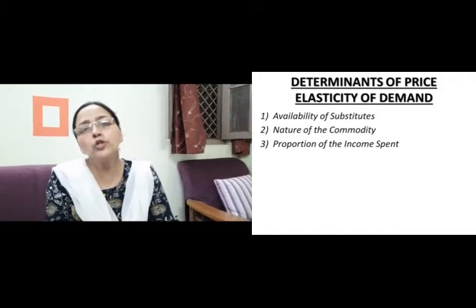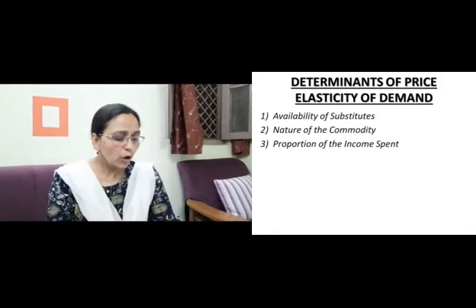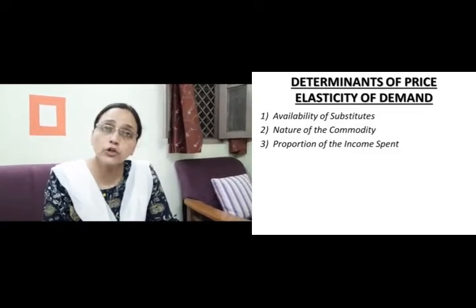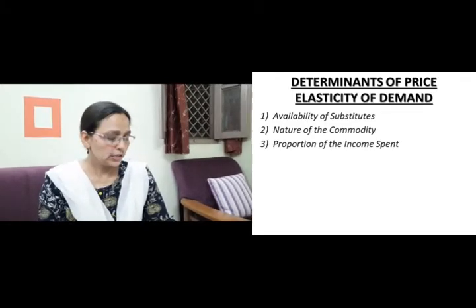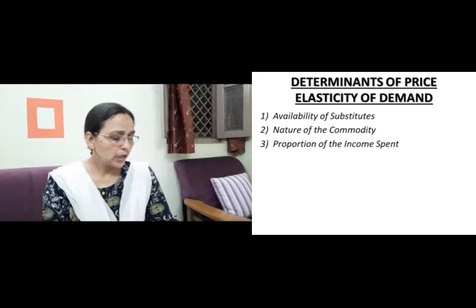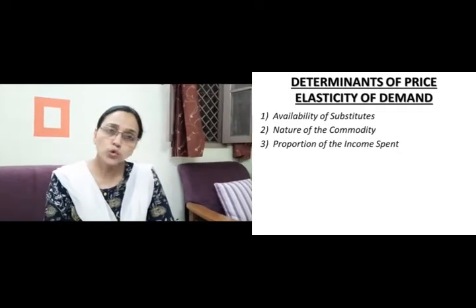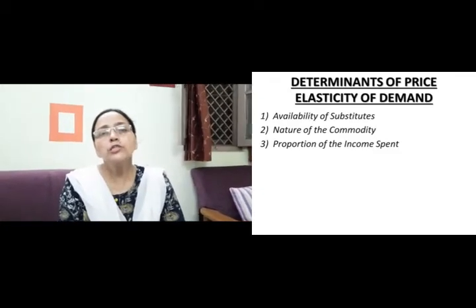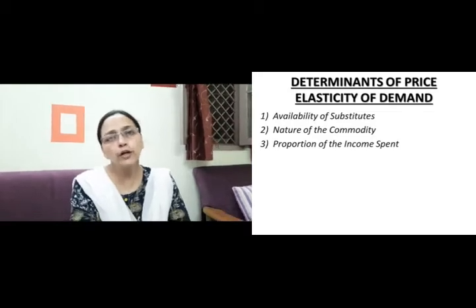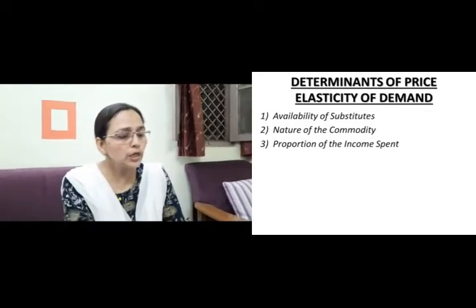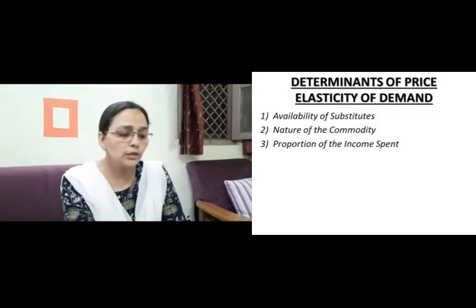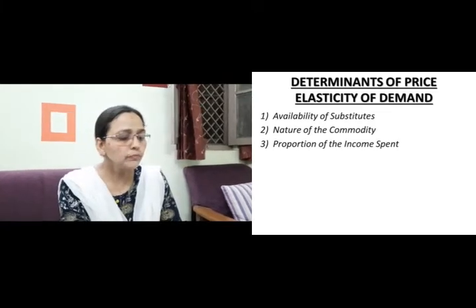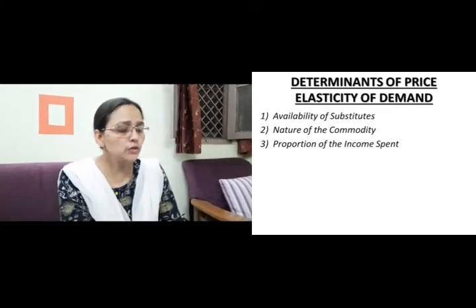And the third point is proportion of the income spent. What part of your income are you spending on the commodity? The smaller the proportion of income spent on a commodity, the smaller will be the elasticity of demand, and vice versa. The demand for soap, salt, matchbox, toothpaste, newspapers, etc. is highly inelastic. Why is it so? Because consumers spend a very small part of their income on the purchase of such commodities, and when the price of such commodities rises, it will not make much difference to their budget, right? And so they will continue to consume such commodities.